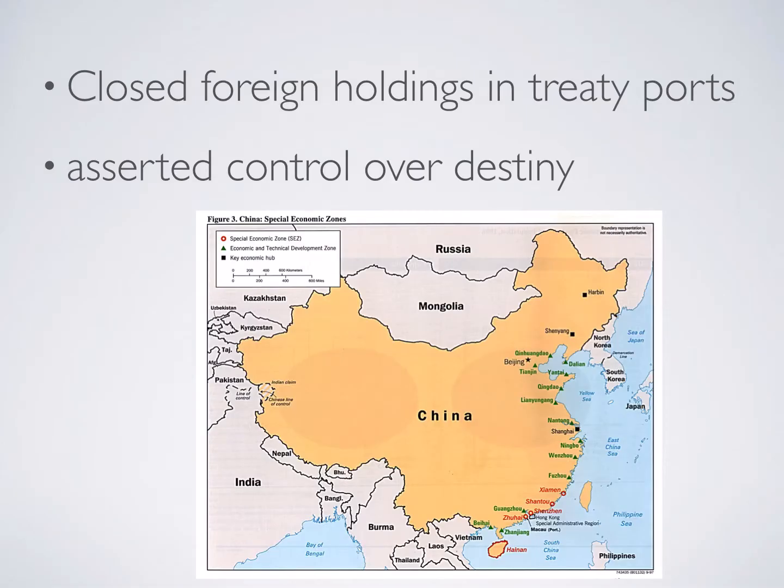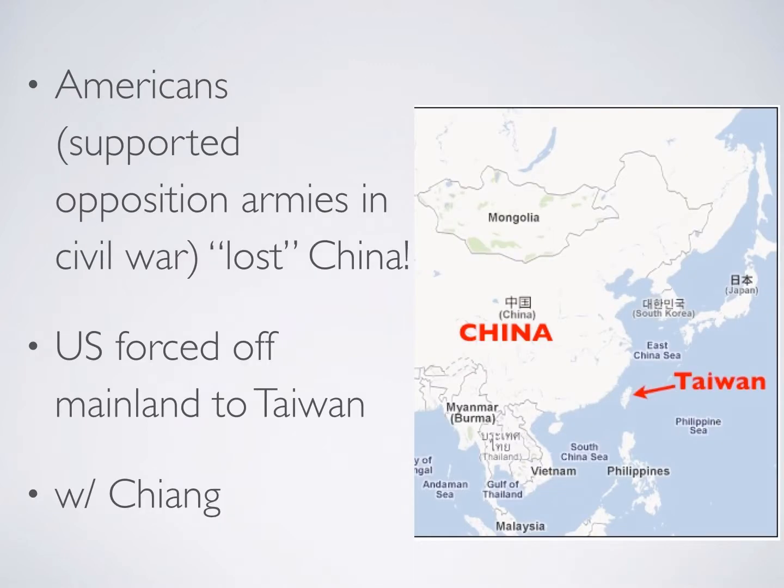In China, the Communist revolutionaries, fighting under Mao Zedong, closed down foreign holdings in the treaty ports and asserted China's control over its own destiny. Americans, who had supported the opposition armies in that civil war, could hardly believe the news. America had lost China. Chiang and his forces fled to Taiwan to regroup and plan for their efforts to retake the mainland.